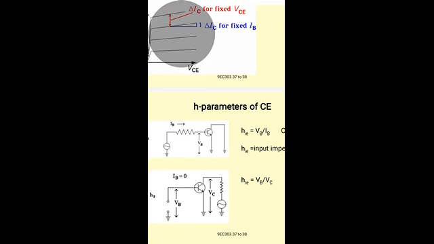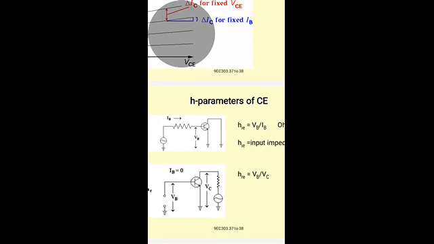So the H parameters of a CE transistor: input impedance is the ratio of input voltage to the input current. For the common emitter configuration, the input is the base, so we have the input voltage VB and the input current IB.